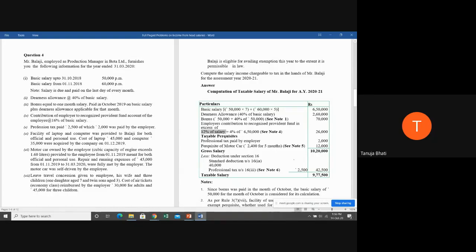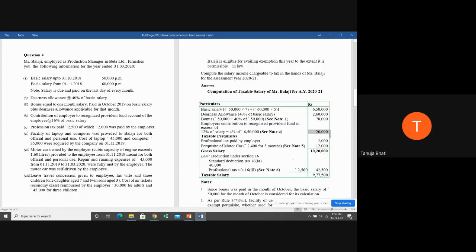Now 16% and 12%, what is the excess? Up to 12% is exempt, so the excess is 4%. So 4% of basic salary, where the basic salary is 6,50,000. So 4% of 6,50,000 is 26,000. All these notes I will see because I've already explained them.